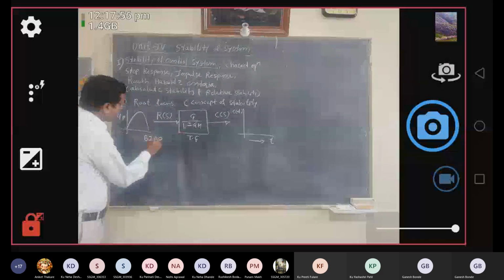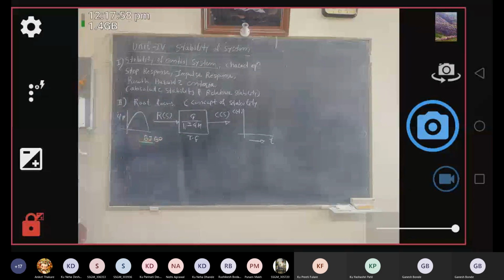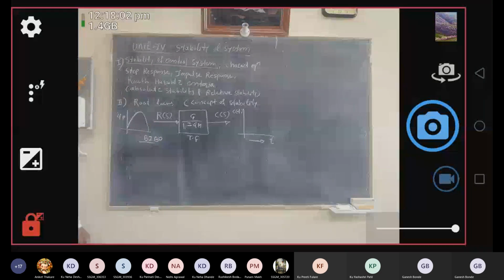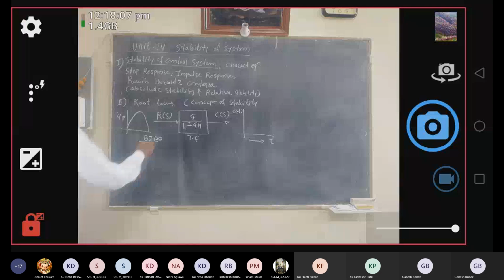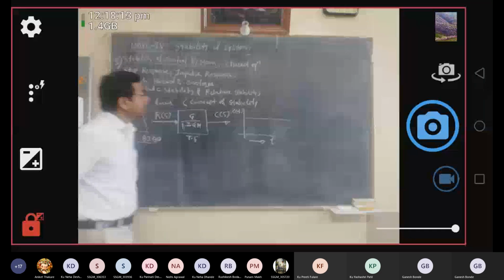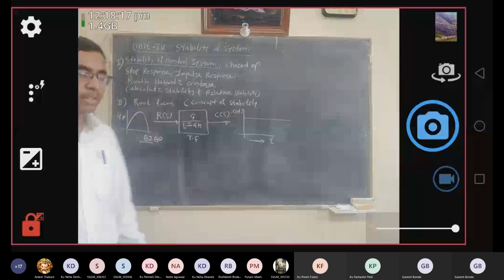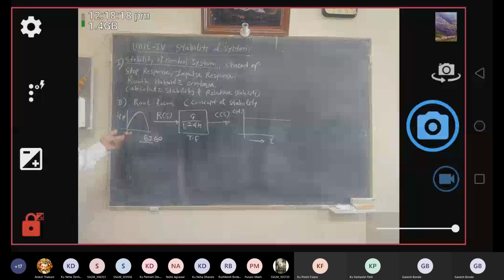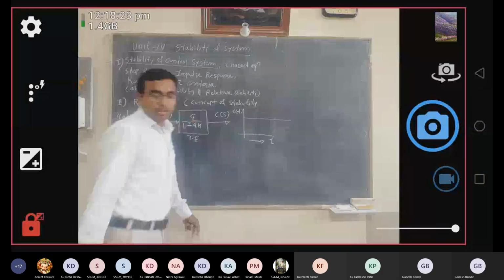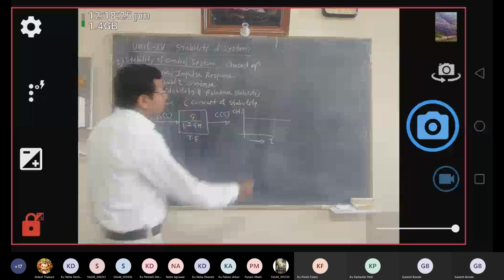Bounded means it is a limited one. When such a type of input is applied to the given system, your time response could be like this.